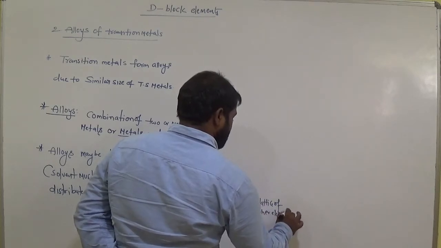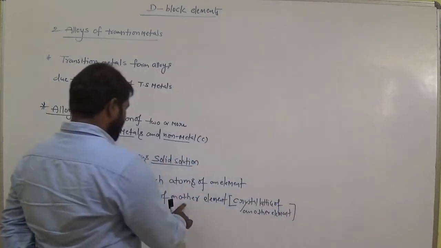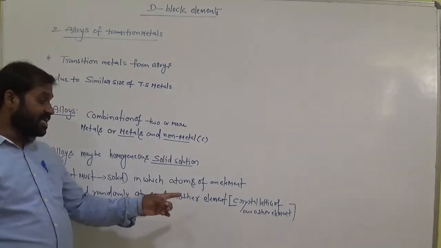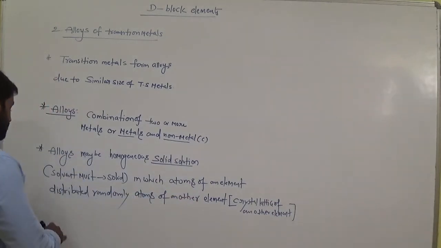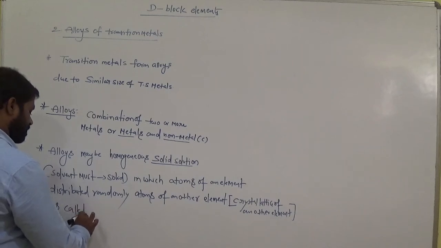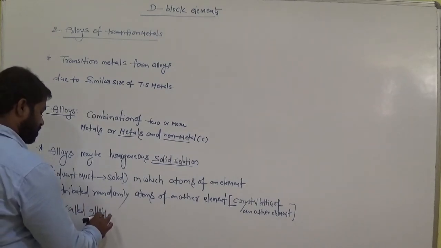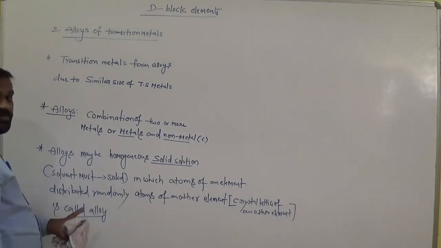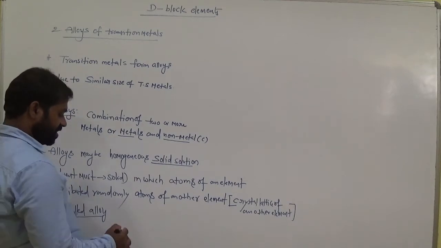Remember this, both are the same. Atoms of another element in the crystal lattice of another element is called an alloy. So the meaning of this definition is here.